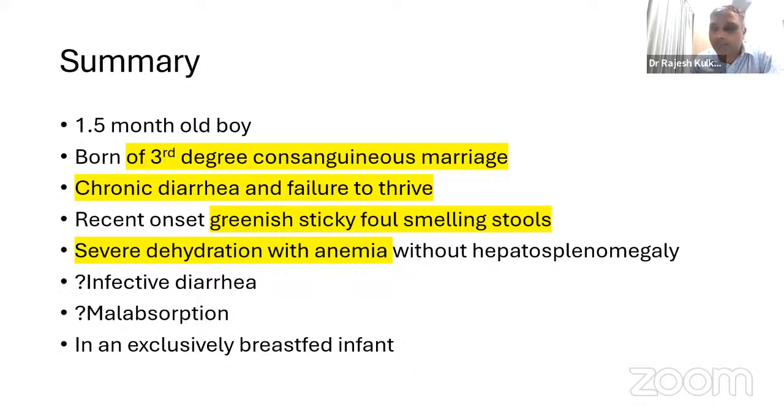And there was no tenderness per se. The abdomen was not tender. The child was irritable in general, but there was no tenderness, guarding or rigidity specifically anywhere. But there was severe dehydration, anemia, no hepatosplenomegaly. So that is what we thought.